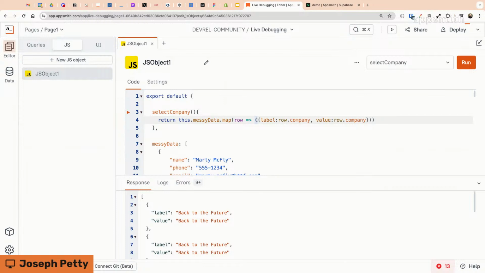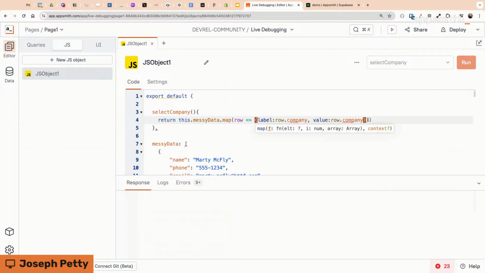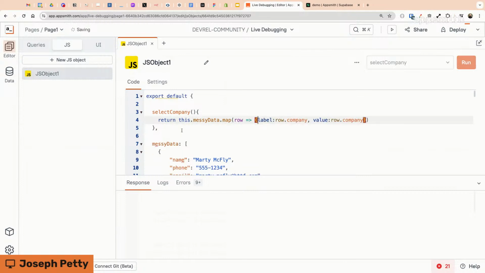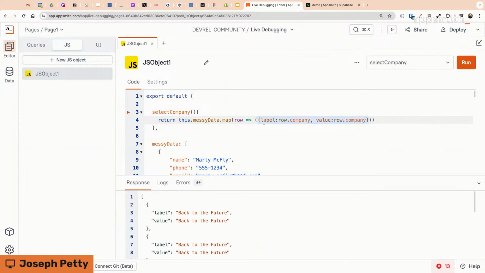The thing is you have to wrap it in parentheses, because if you tell an arrow function to return something, and then the first character after that is a curly brace, it thinks that's the start of the open and closing of a function. It interprets these curly braces as something else. So to make this shorter and not have to use the word return and two sets of curly braces, you can return an object directly, and the parentheses tell it that these curly braces are for an object instead of the open and close of a function. So little side thing I wanted to throw in there.